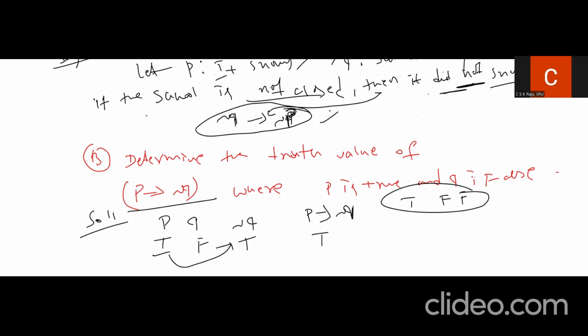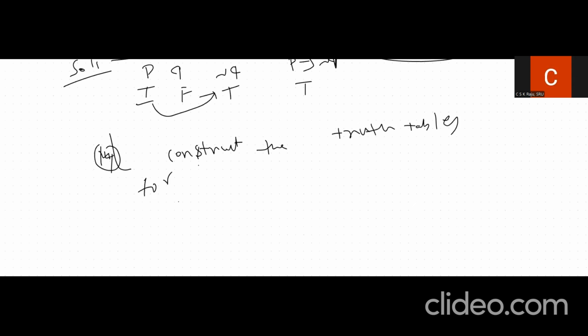Similarly, if you try to discuss the last problem. The next problem: construct the truth tables for P implies Q bi-implies negation P, negation Q implies negation P.